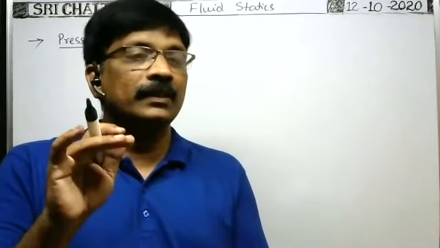P is the pressure due to the liquid column, so we need the weight of the liquid column. Because this height is very small compared with the radius of the earth, the acceleration due to gravity is the same at every point in the liquid. Suppose the total mass of the liquid is m and the area of cross section of the vessel is capital A. Whatever the weight of this liquid, it acts at the bottom as force on a normal area.